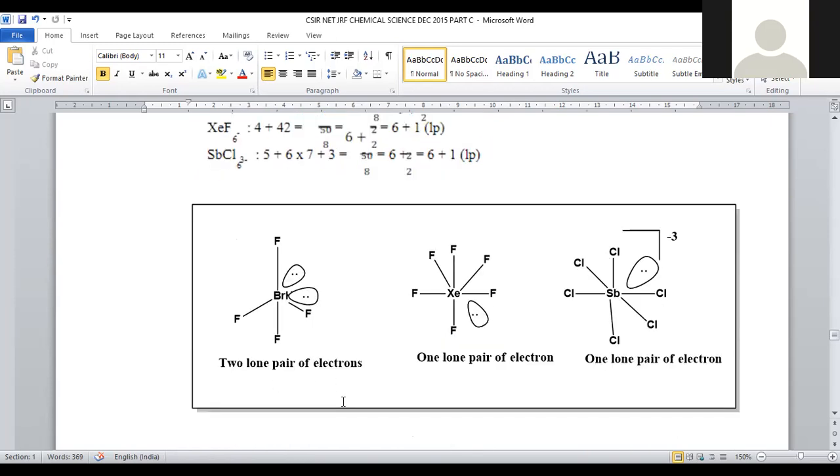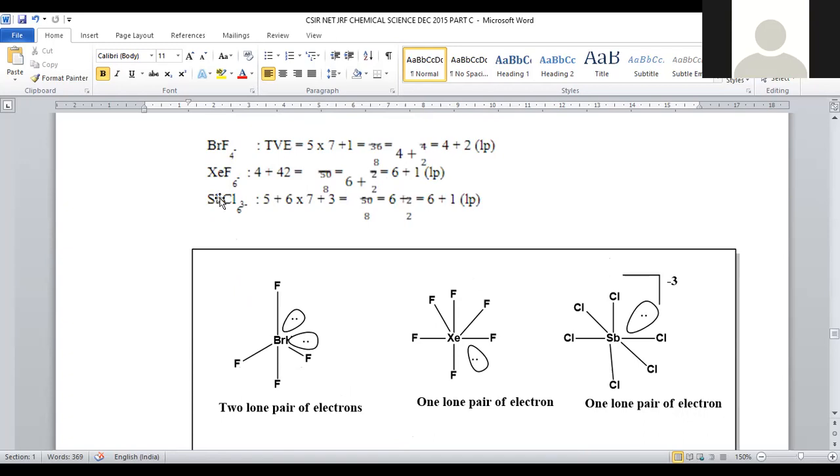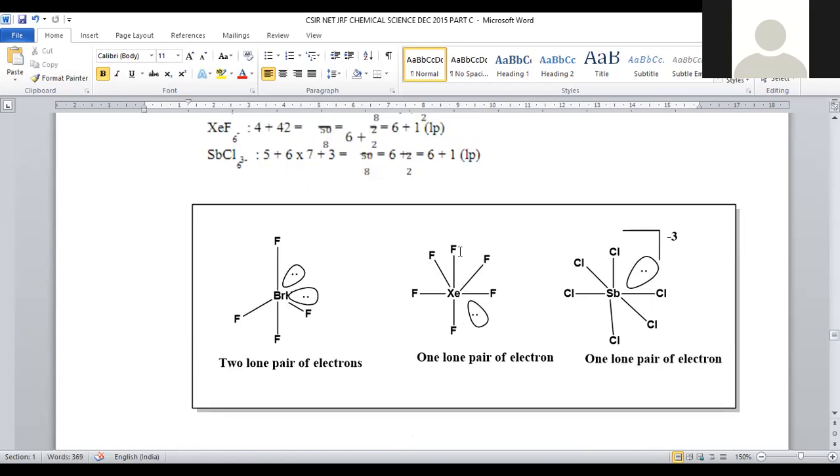Let us go on to xenon hexafluoride. When xenon hexafluoride was taken, xenon being an inert gas, has ns2 np6 configuration. So total 8 valency electrons will be there, and each fluorine contributes how many? Each fluorine contributes 7 electrons. How many are there? 1, 2, 3, 4, 5, 6. 6 into 7. So we can go with that calculation, so that you can find 1 lone pair of electrons on this central xenon. So 1 lone pair and 6 bond pairs will be there.